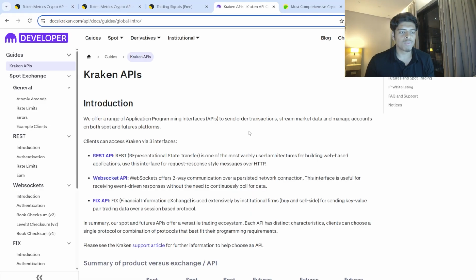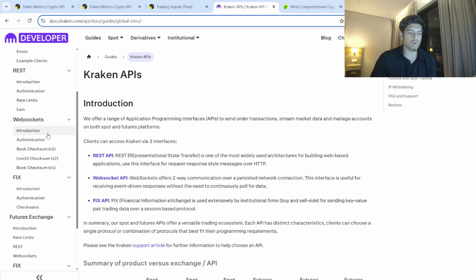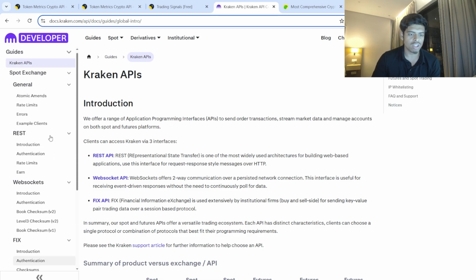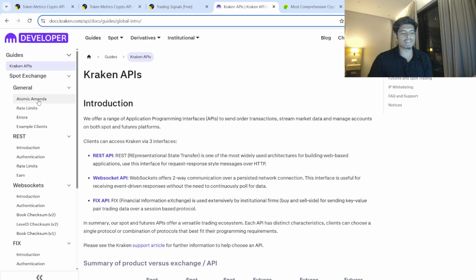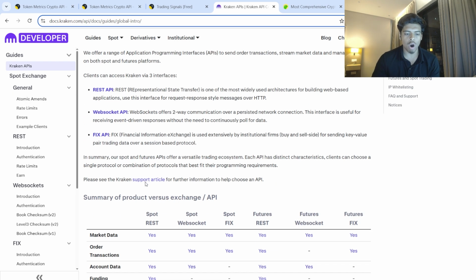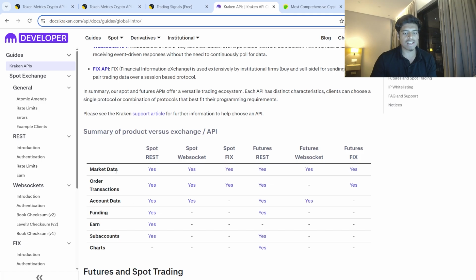Next up on the list, we got the Kraken API, okay? So you can actually go through and find all of the different data endpoints, the WebSocket, and what you can actually build with it. But one thing that's really cool about it, similar to the Binance one, is you can get started for absolutely free. However, again, your options are going to be limited. You get access to market data for the spot WebSocket, the futures WebSocket, and the futures REST as well. You get all the transactions, account data, funding, earn and sub accounts, and charts just for futures.